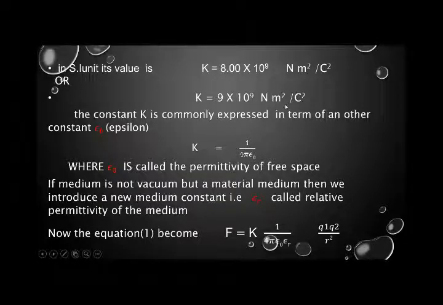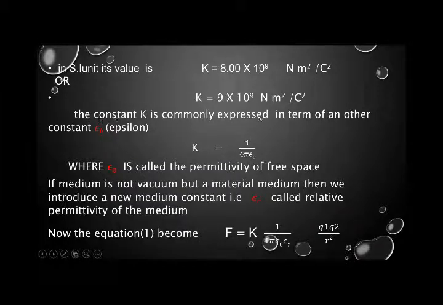So I hope you understand. Take a screenshot of that slide so it will be easy to understand. After rounding off, K is equal to 9 into 10 raised to power 9.